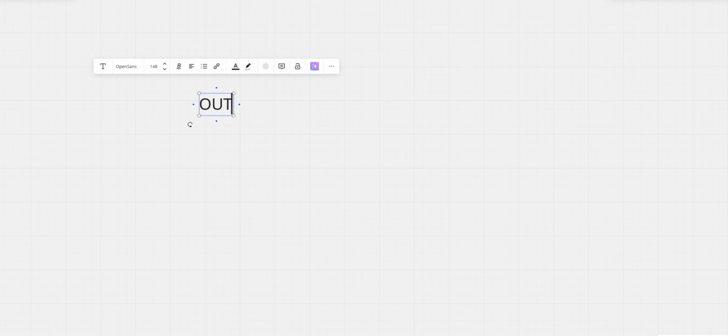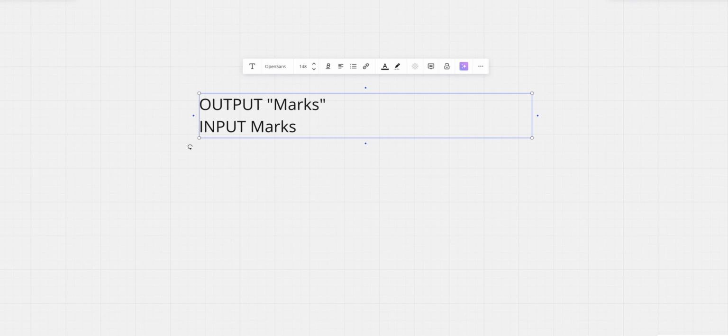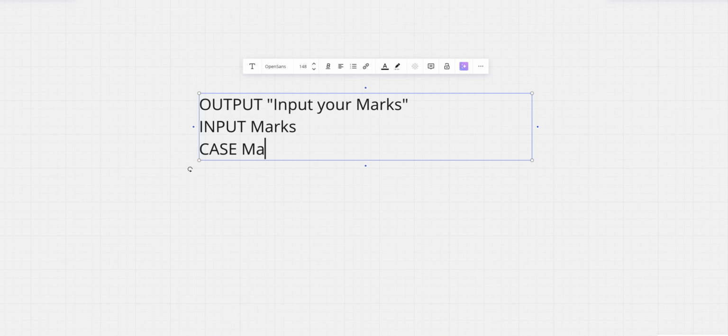So let's give an example. Let's say we tell the user to output their marks. Then we input the marks. Right. All right. OUTPUT, input your marks, and then we can read the marks, and then we do CASE OF, and the name of the variable, marks, and then we give the indentation.